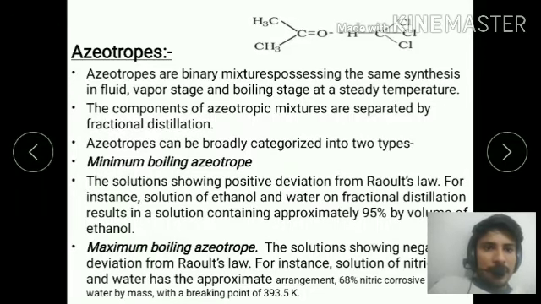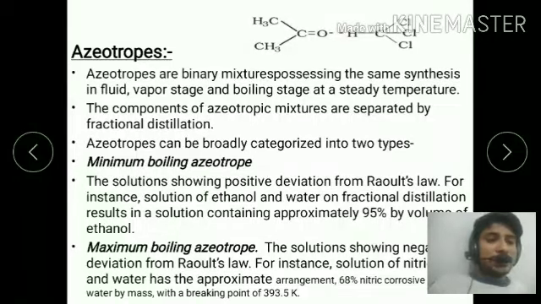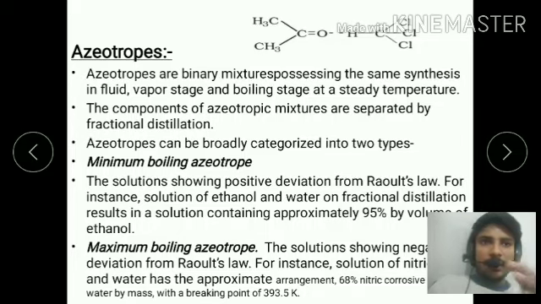Alcohol has the lower boiling point and water has the higher boiling point. If you heat it, the alcohol converts into vapor and goes through the condensation pipe, where it condenses and converts into liquid, by which we can separate the water and alcohol.